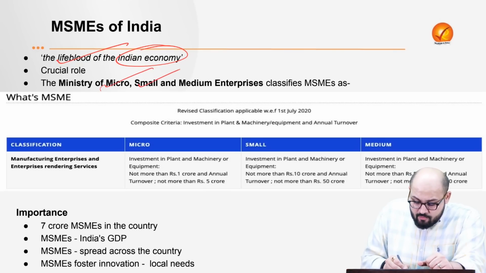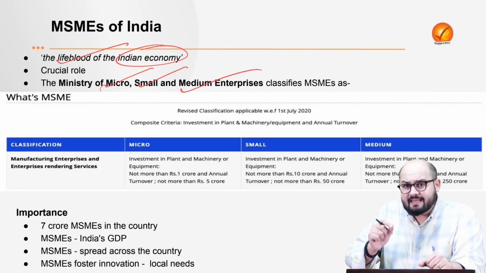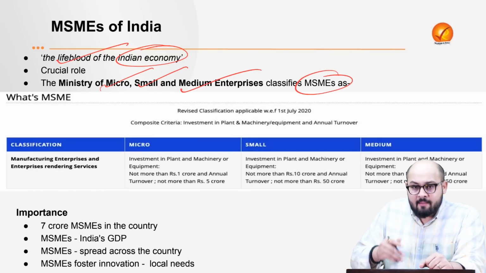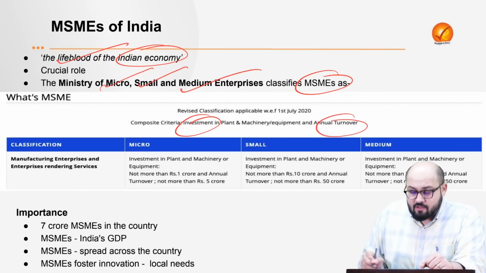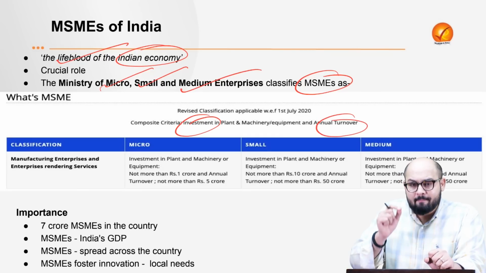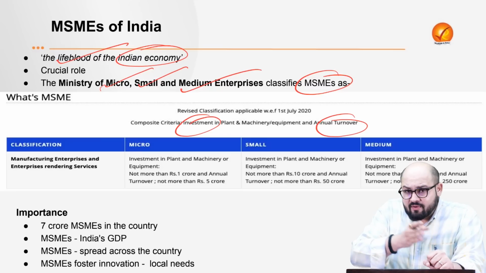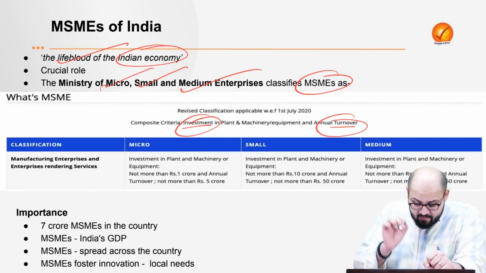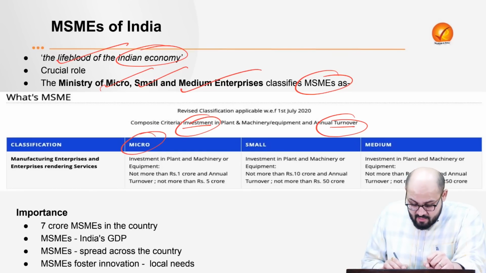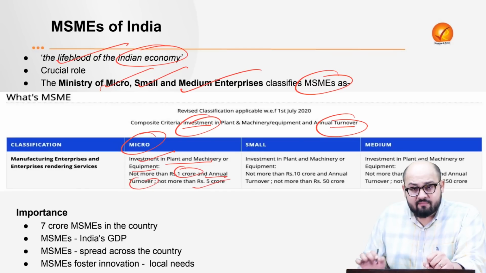Now, the Ministry of Micro, Small and Medium Enterprises has classified the MSMEs on the basis of the investment in plant and machinery and on the basis of the turnover. So do remember that the Ministry classifies different industries on the basis of investment and turnover. For example, we have the micro industries. Now, the investment in plant and machinery or equipment should not be more than 1 crore and the annual turnover should not be more than 5 crores.